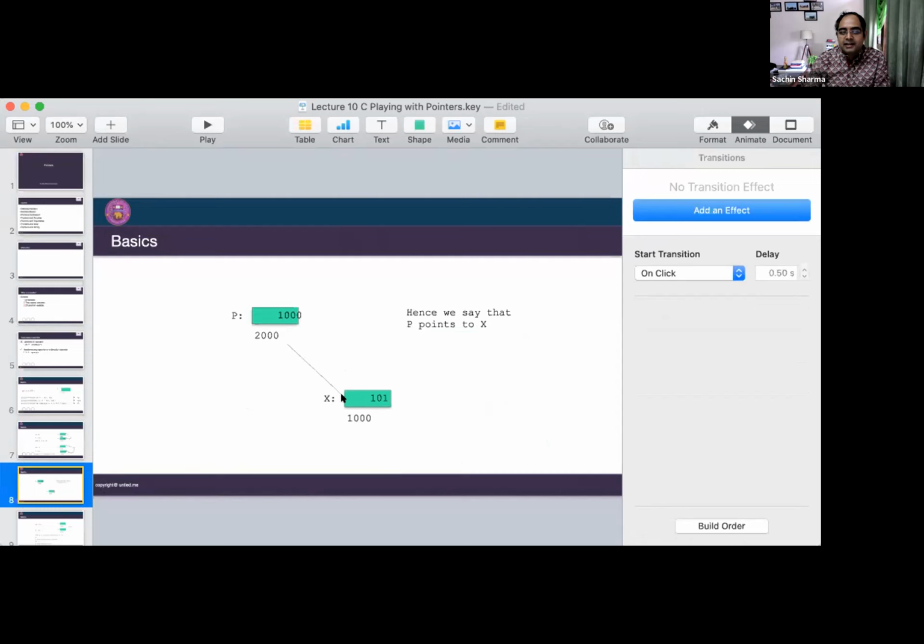So p has created a link to this memory location, and p's own address is 2000. Now you can access this location 101 using x, or you can access this memory location using p also. So here p is called a pointer variable pointing to integer information, and specifically pointing to x.